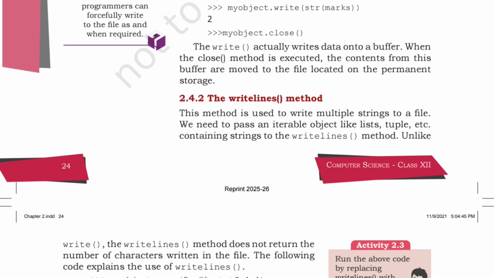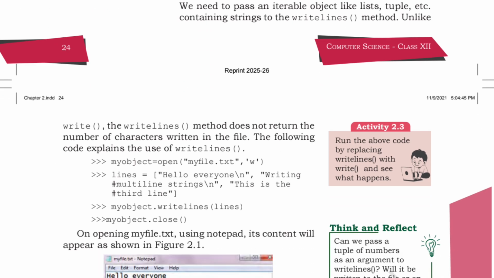Then writelines. In that, what will you use? My object is equal to open myfile.txt, w. For that purpose, you will use this. This is the syntax you have to use.